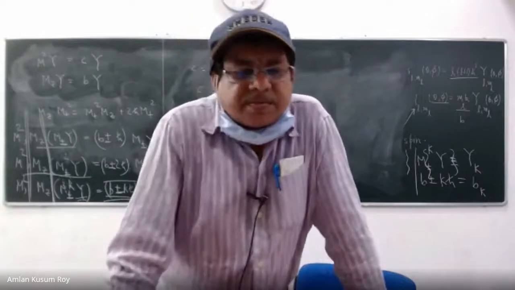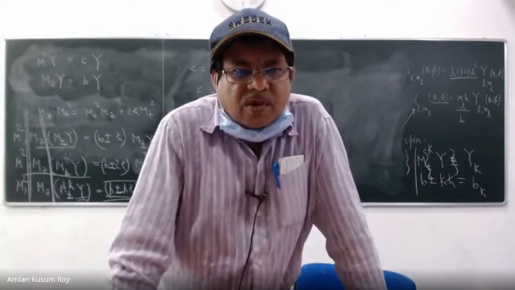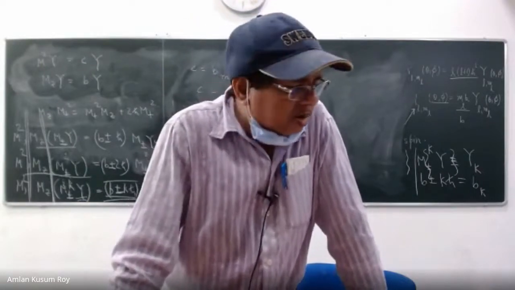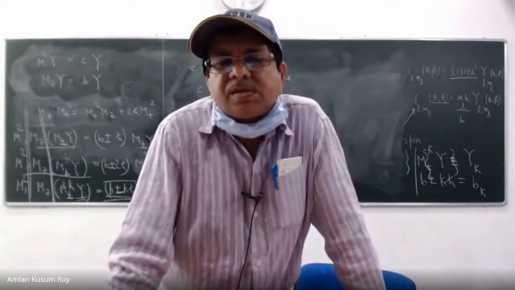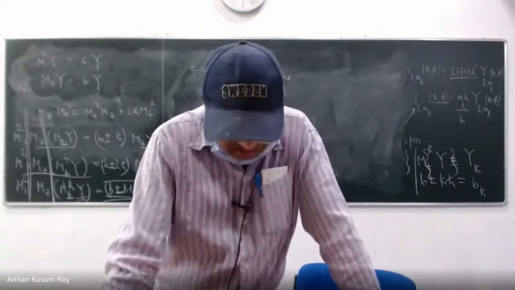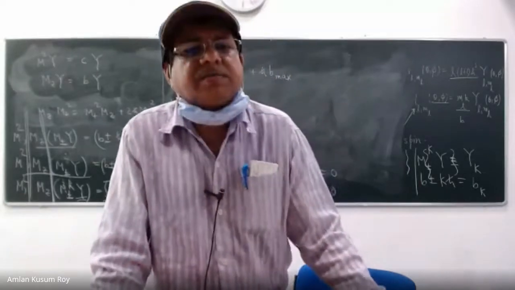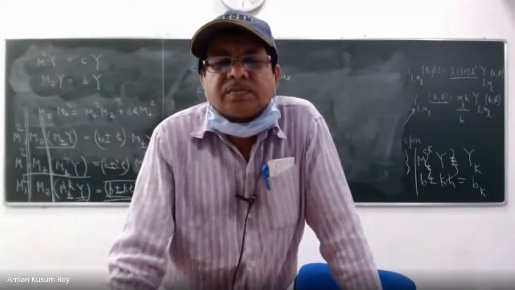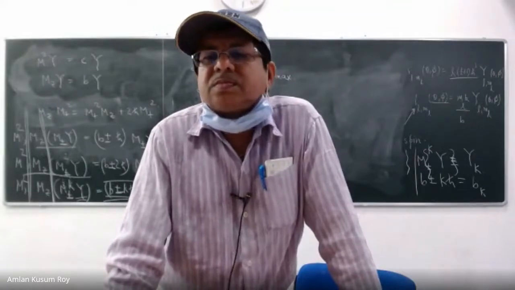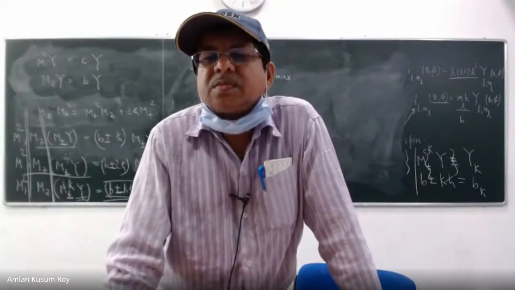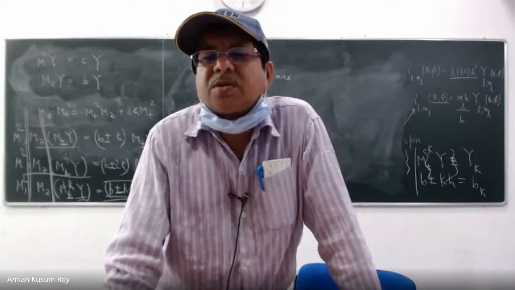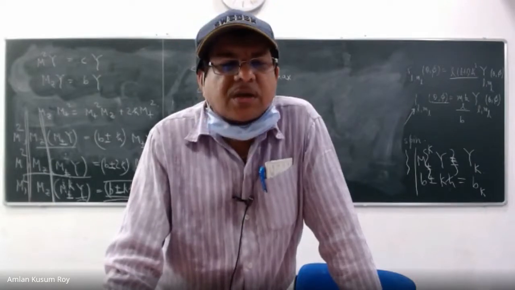Whom should I ask? Rohit? What should be the equivalent expression for Y min? Somili, Pani? Somili is not there.